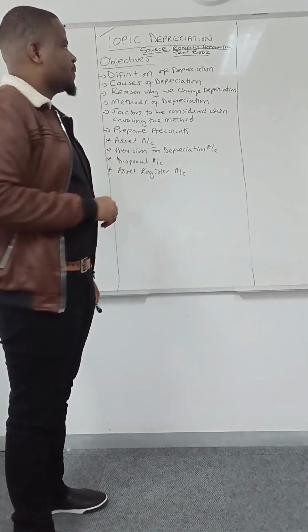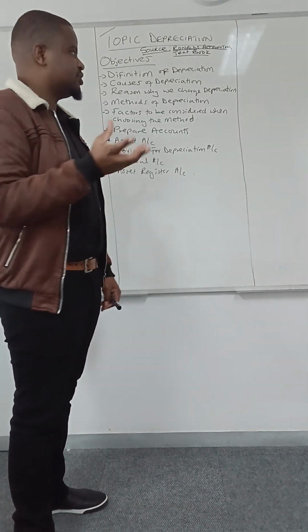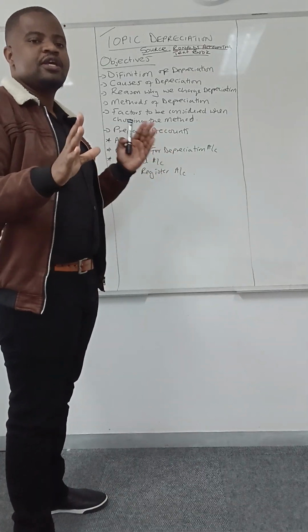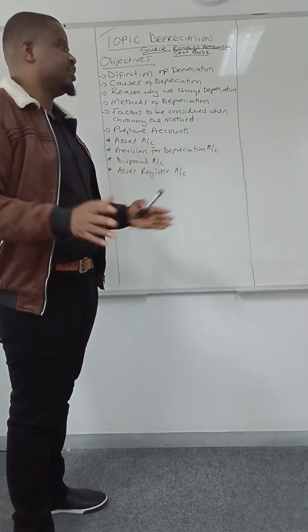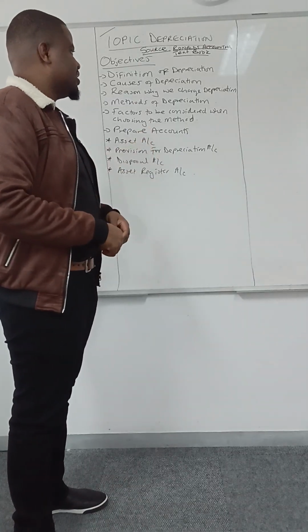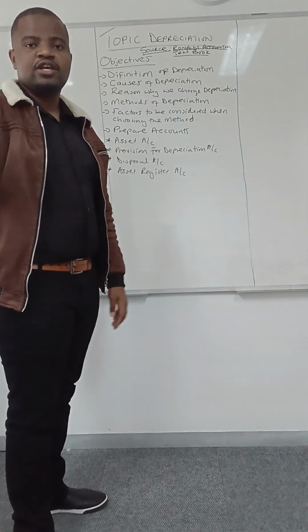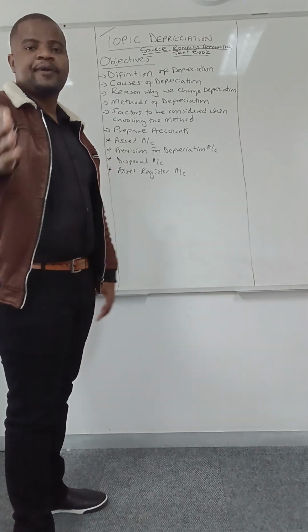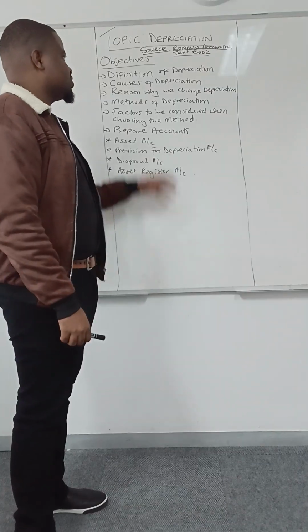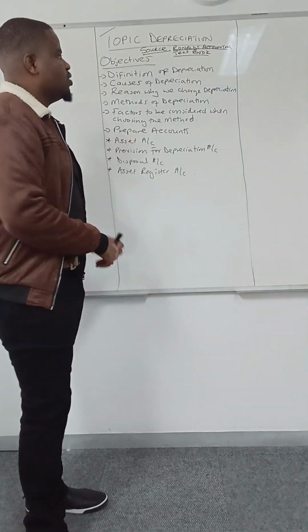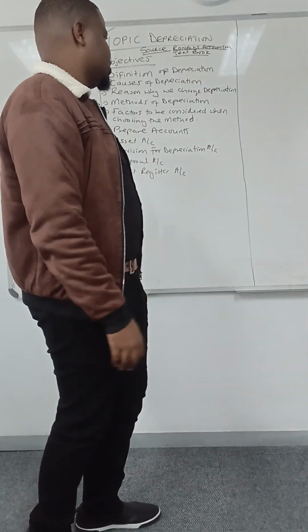So by charging depreciation, we are matching expense and revenue of the asset, right? Then another reason why we charge depreciation is for us to prepare for asset replacement, right? So those are major reasons why we charge depreciation, right?